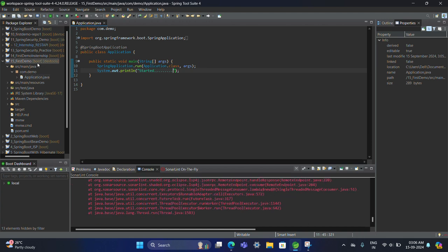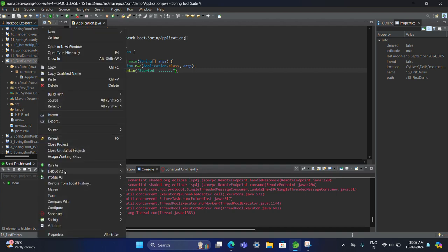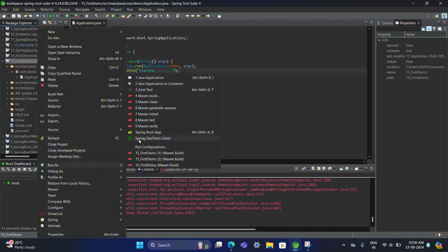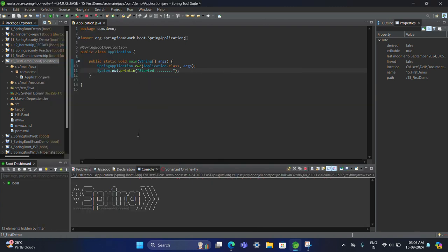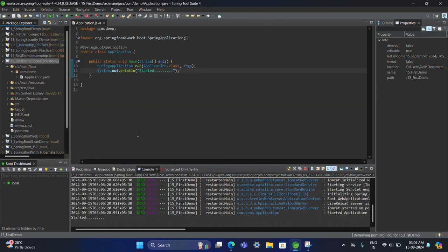Sometimes my IDE reflects this. Start the Spring Boot app. Okay, started. It's working fine. Sometimes the problem is the IDE. So next step, all configurations are done.